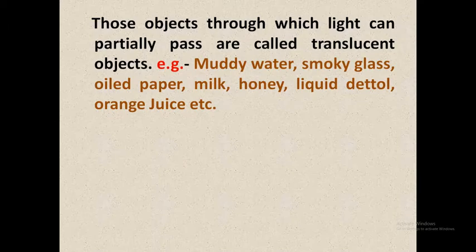Then those objects through which light can partially pass, remember, partially pass, are called translucent objects. For example, muddy water, smoky glass, oiled paper, milk, honey, liquid Dettol, orange juice, etc. are the examples of translucent objects.